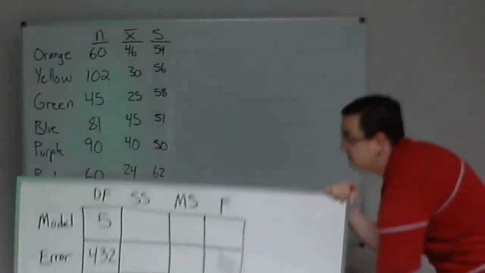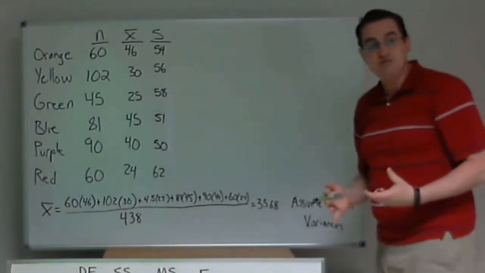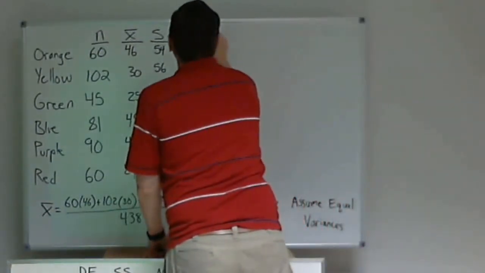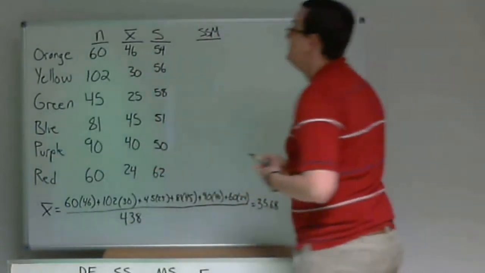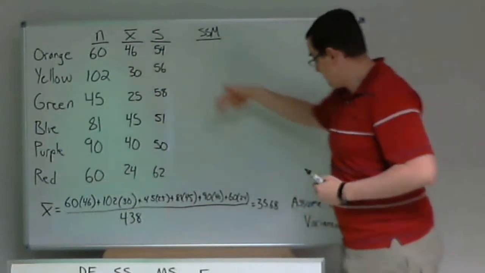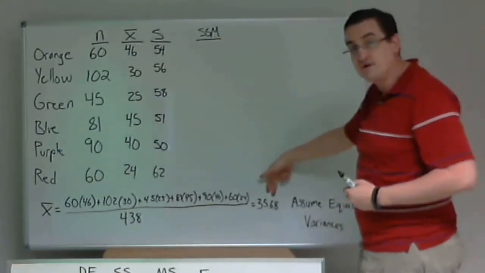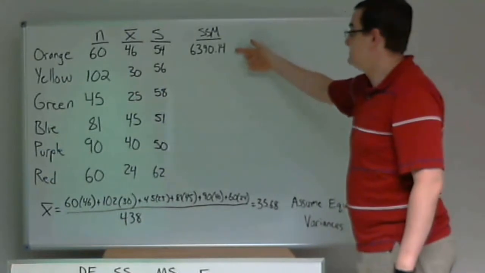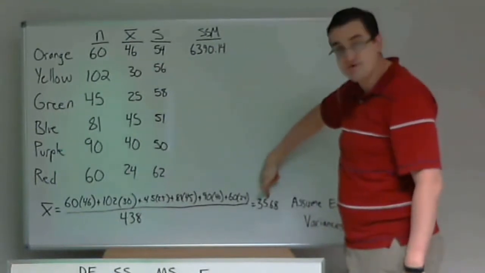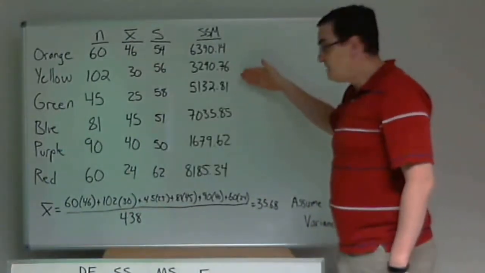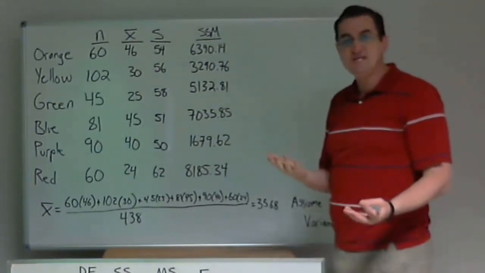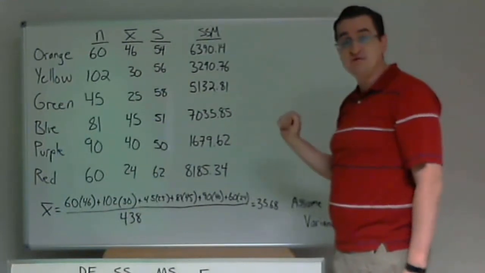Let's go back here. What do I want next? I want to find the SSG piece, in regression called SSR. If you don't want to worry about it, we'll just call it SSM for model. And what do I do? I'm going to take n times this x bar minus the overall x bar, squared, which gives me about 6,000. Then I'm going to take 102 times quantity 30 minus the 35, squared, gives me on down for each of these. And yeah, I'm pausing the video, but really each one of these took me 20 seconds to figure out. So a minute or two, you can knock out all of these.